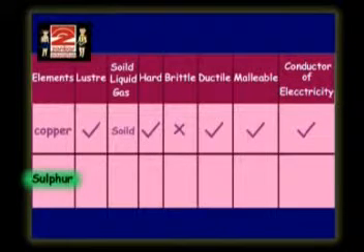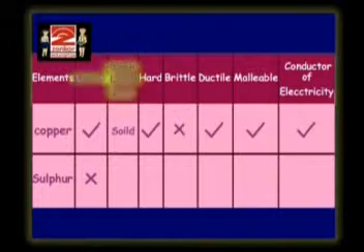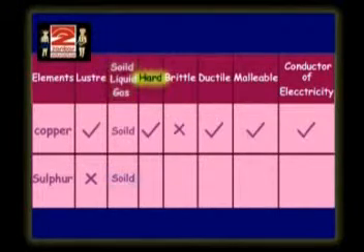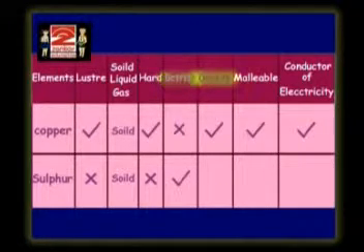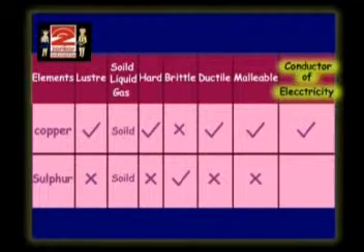Now tell me about sulfur. Is it having a luster? No. Is it solid, liquid or gas? Solid. Is it hard? No. Is it brittle? Yes. Is it ductile? No. Is it malleable? No. Can it conduct electricity? No.